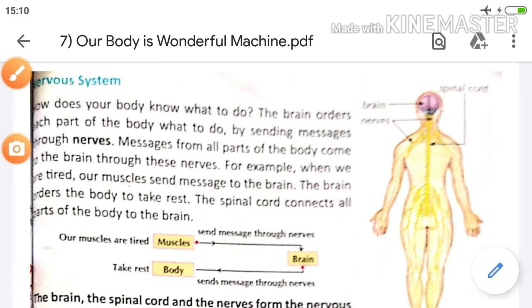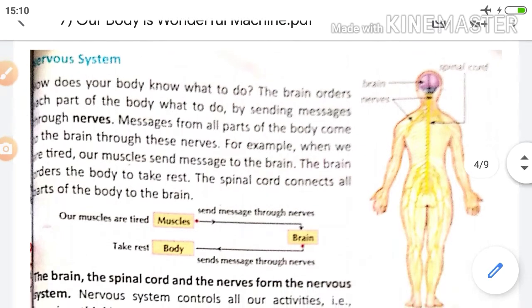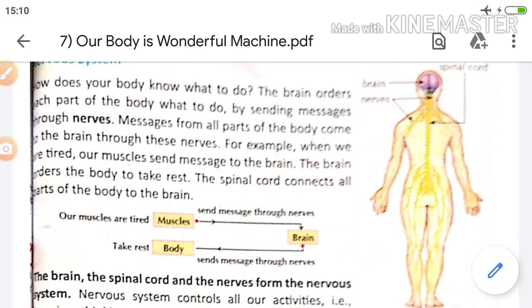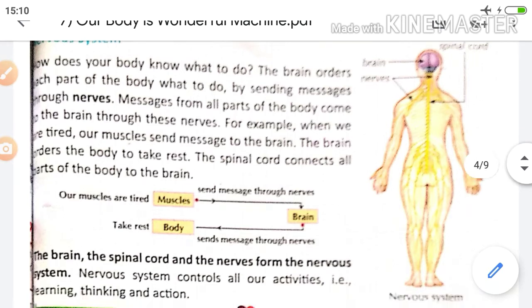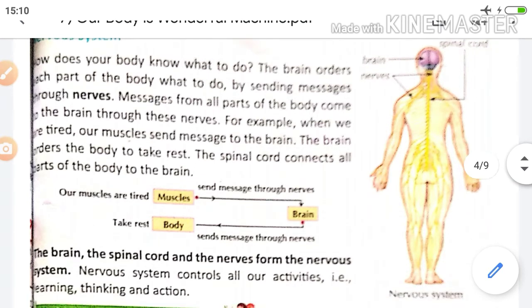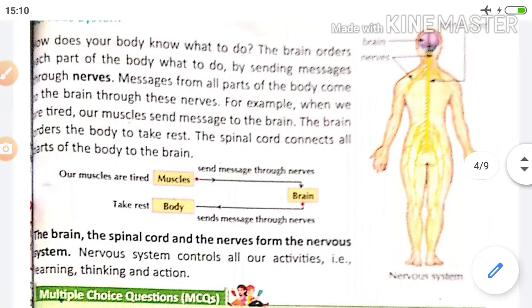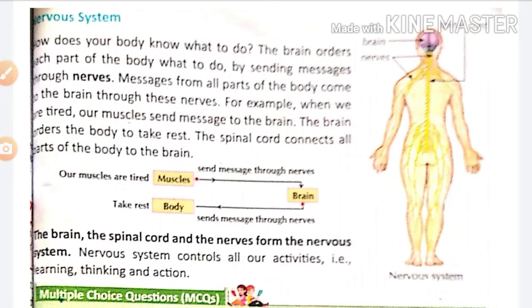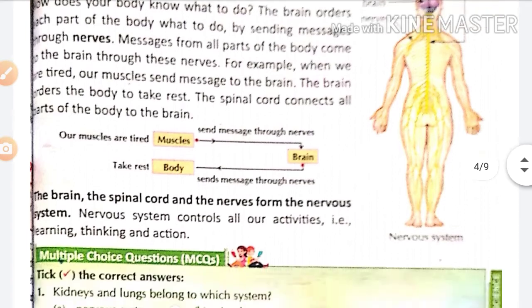How does your body know what to do? The brain orders each part of the body what to do by sending messages through the nerves. Messages from all parts of the body come to the brain through these nerves. For example, when we are tired, our muscles send messages to the brain, and the brain orders the body to take a rest now. The spinal cord connects all parts of the body to the brain.